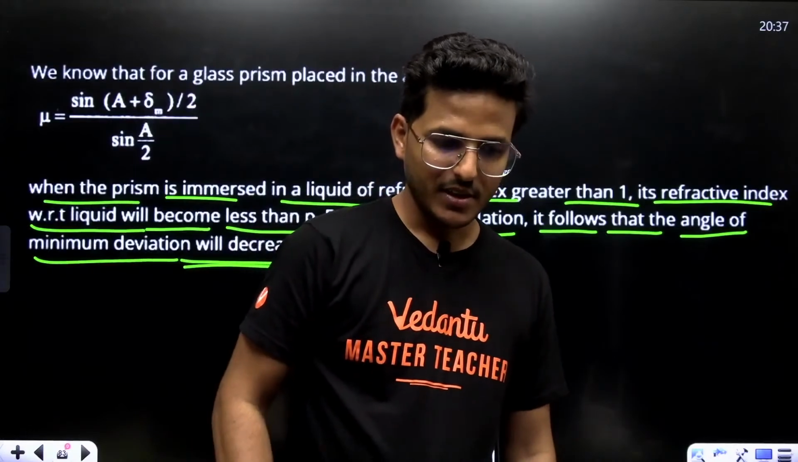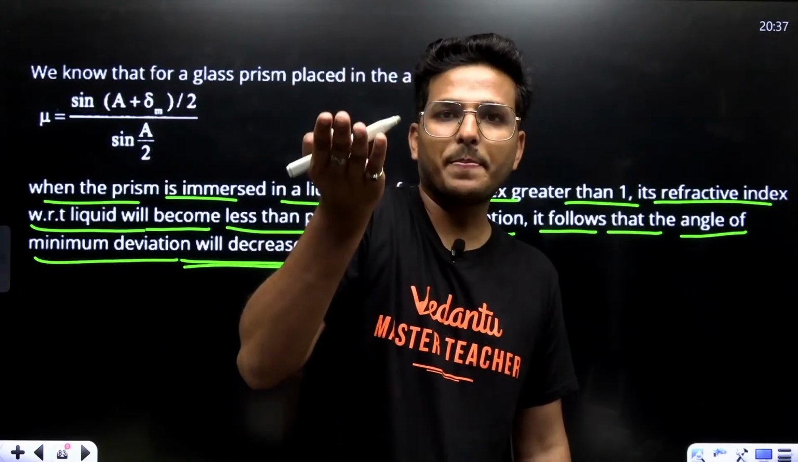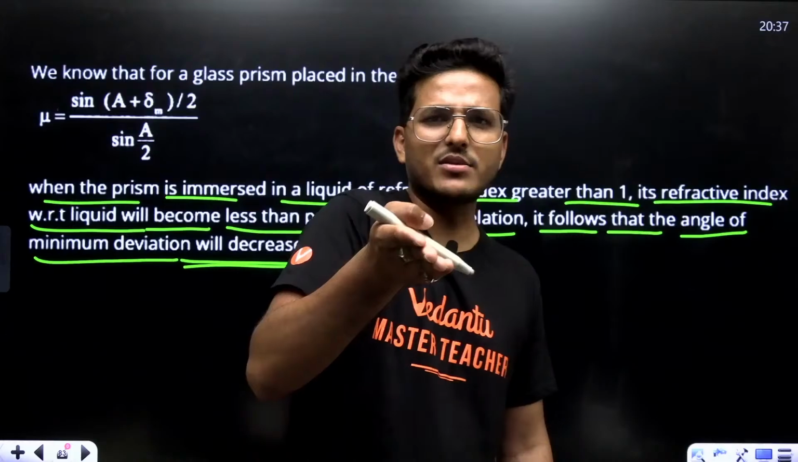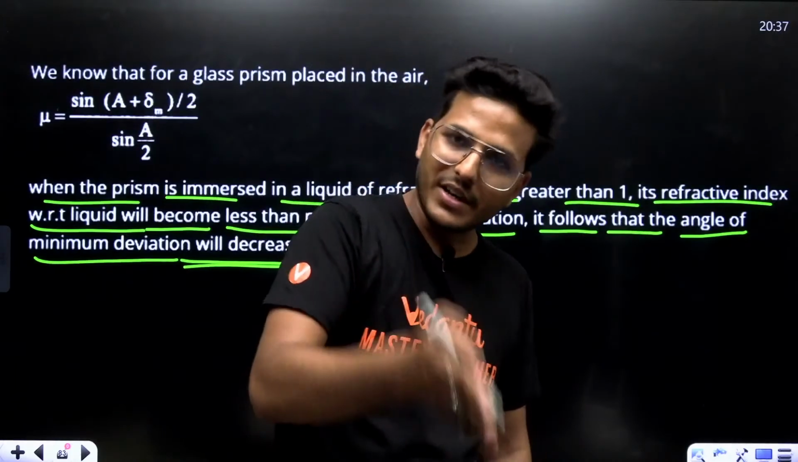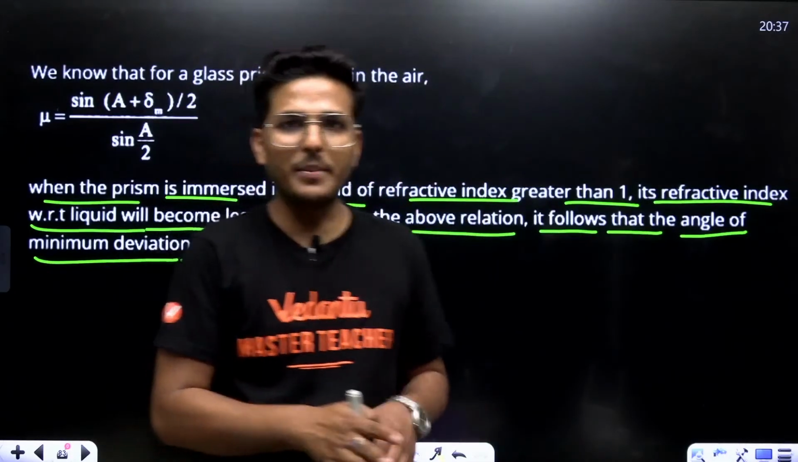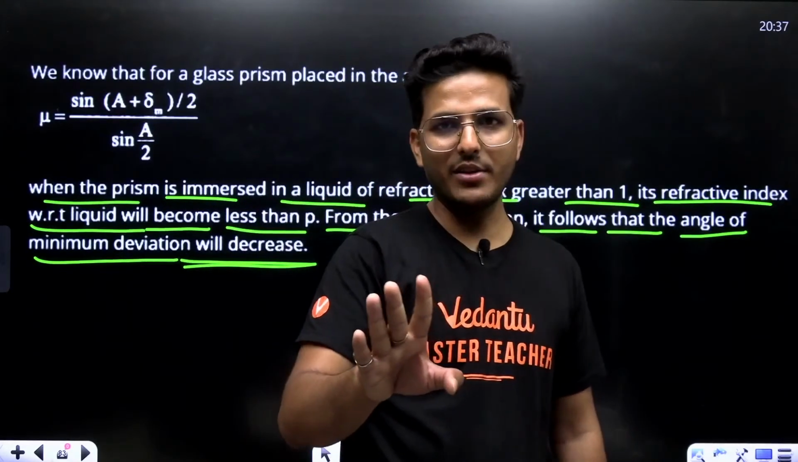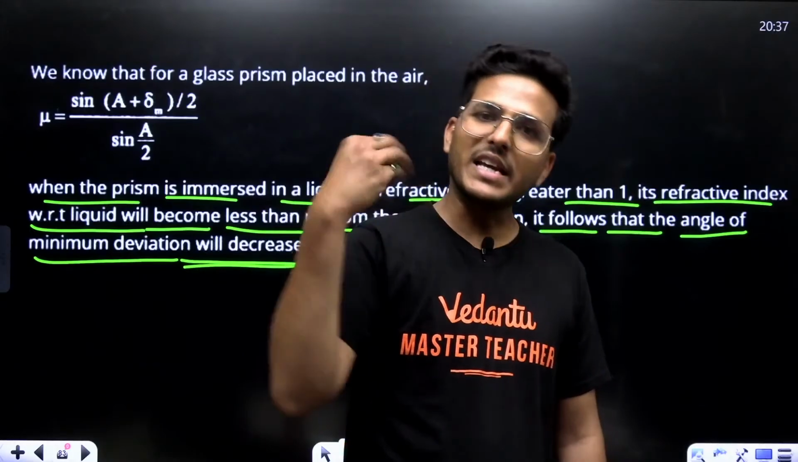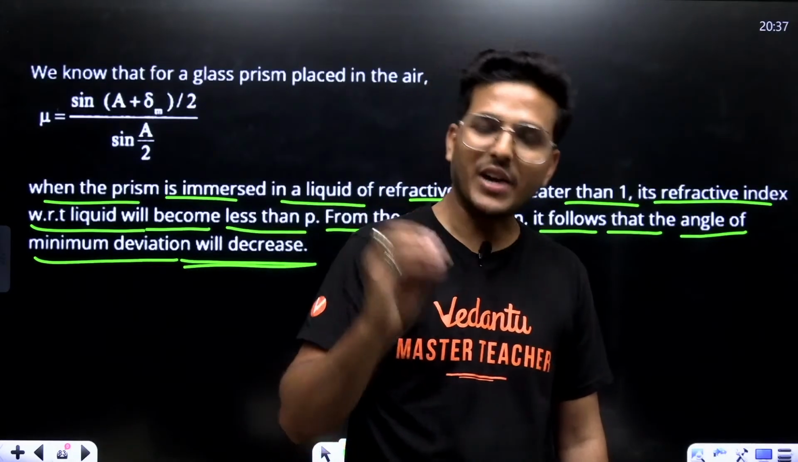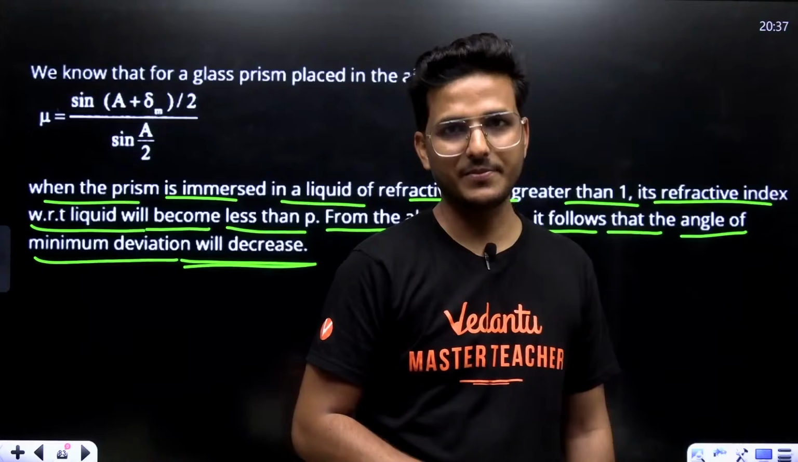If you increase the value of refractive index, which is always greater than 1 for any medium other than air, right? Mu is 1 for air only. Else, for each and every medium, refractive index is always greater than 1.